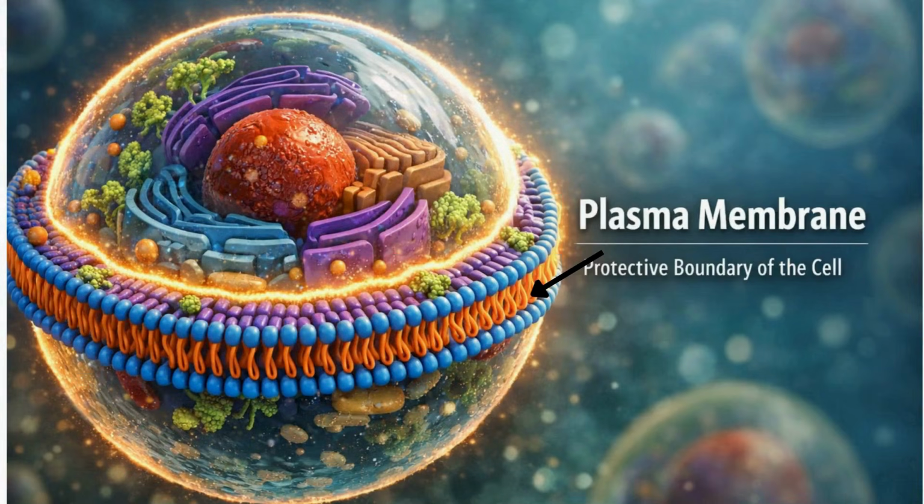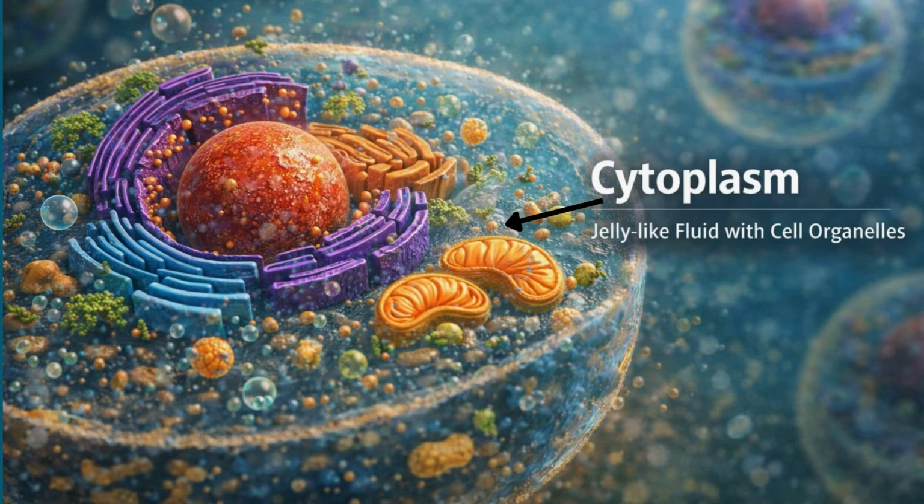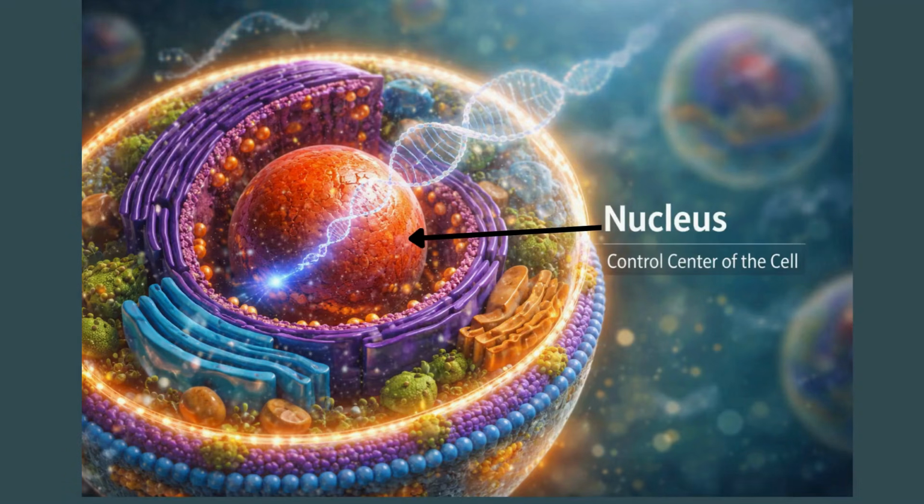First, there is the plasma membrane. This is the outermost covering of the cell. It acts like a protective border that separates the contents of the cell from its external environment. Next, inside the cell, we find the cytoplasm. This is a jelly-like fluid that fills the space inside the membrane and houses many specialized structures called cell organelles. Finally, there is the nucleus. This is the control center of the cell. It directs all the activities and contains the information the cell needs to function.